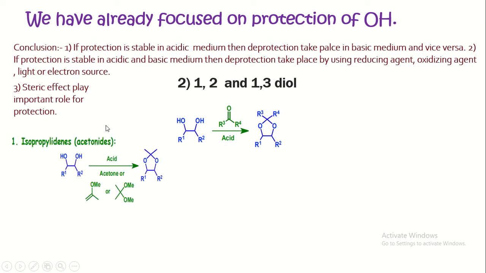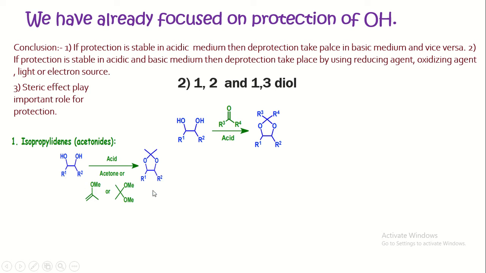Now, the first way, by formation of isopropylidene or acetonide. The 1,2-diol reacts with acetone or vinyl ether or methyl ketal, then forms the acetonoid. It is called 1,2-acetonoid, which is obtained from 1,2-diol.